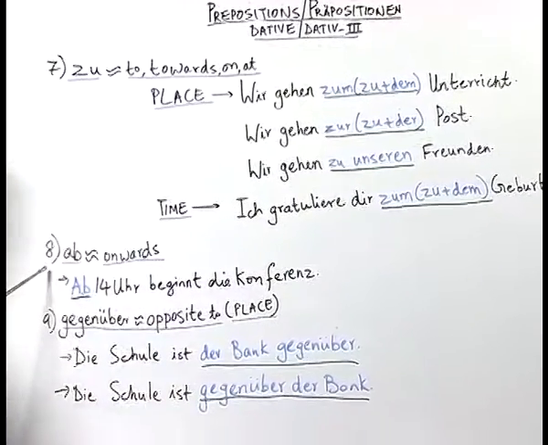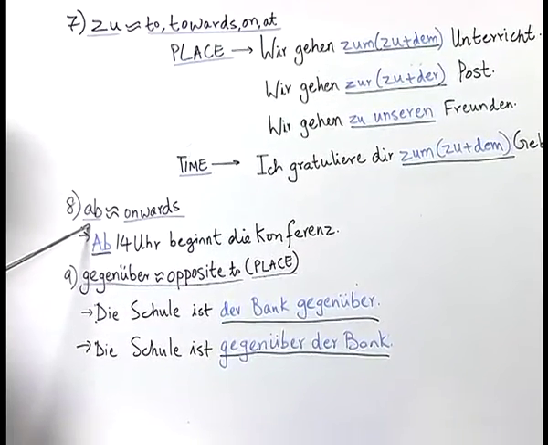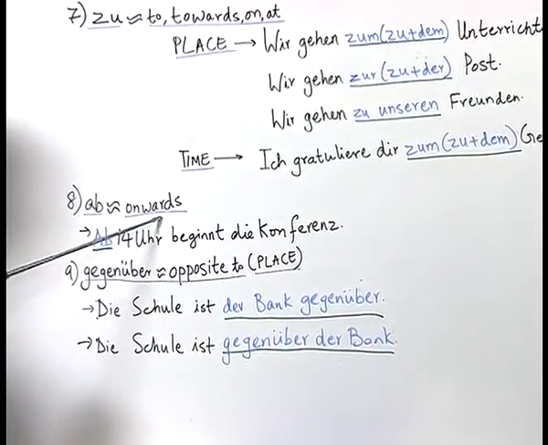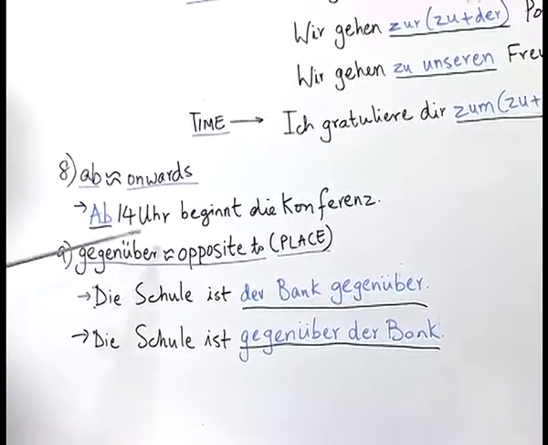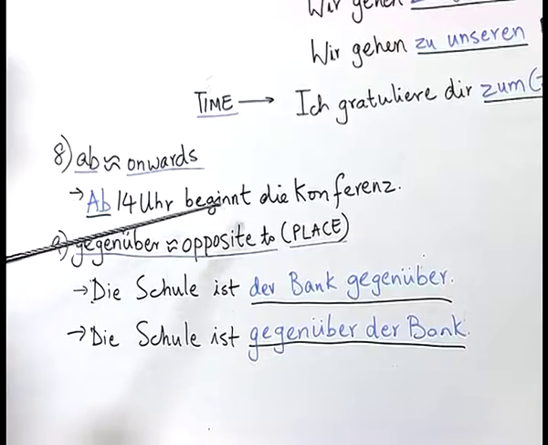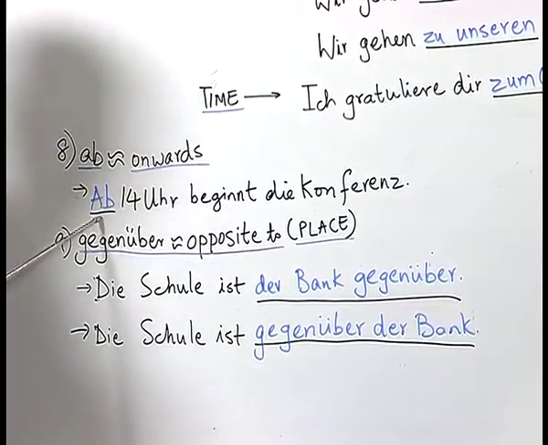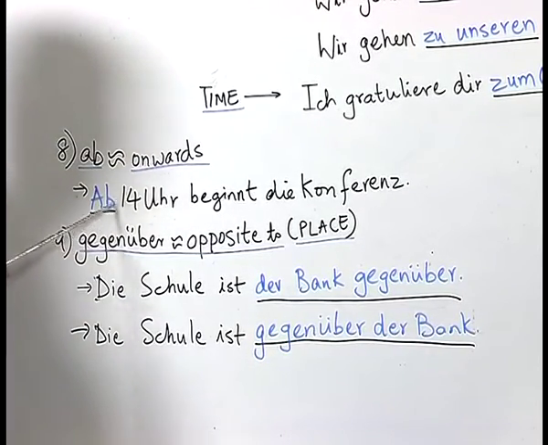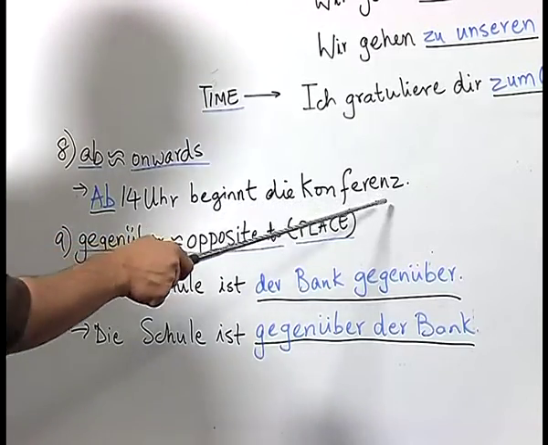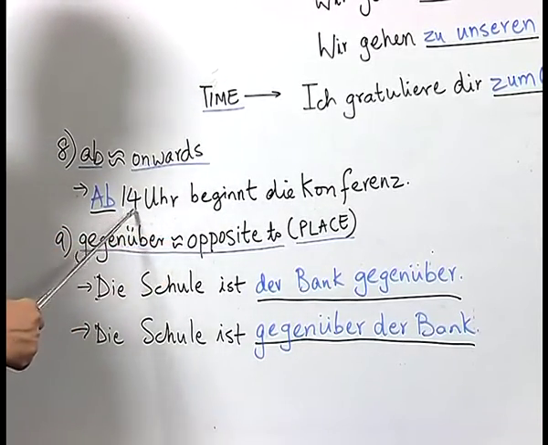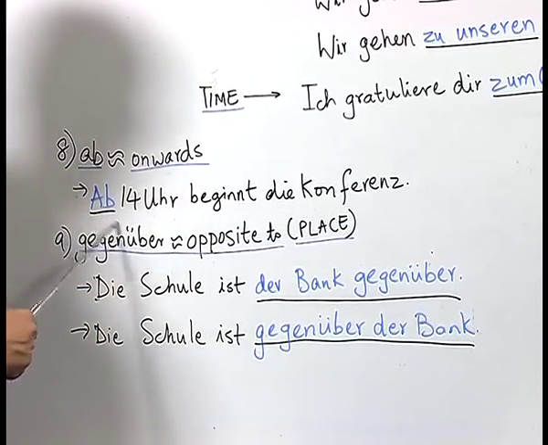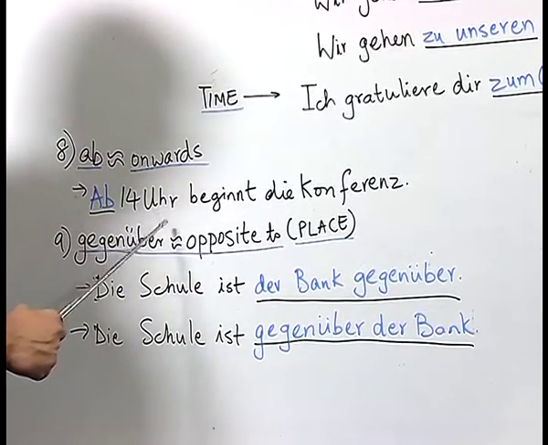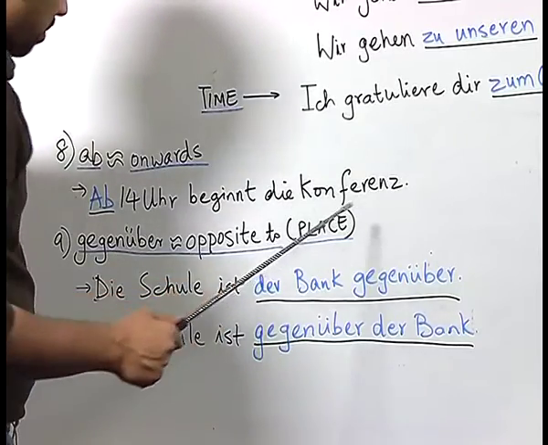Now, let us look at the preposition ab. Ab has one of the basic meanings onwards. For example, any action which starts at a specific point and continues to happen. Now, we have here the sentence Ab 14 Uhr beginnt die Conference. From 2 o'clock onwards, the conference would begin. So, here ab shows an action which starts at some point and then continues to take place.